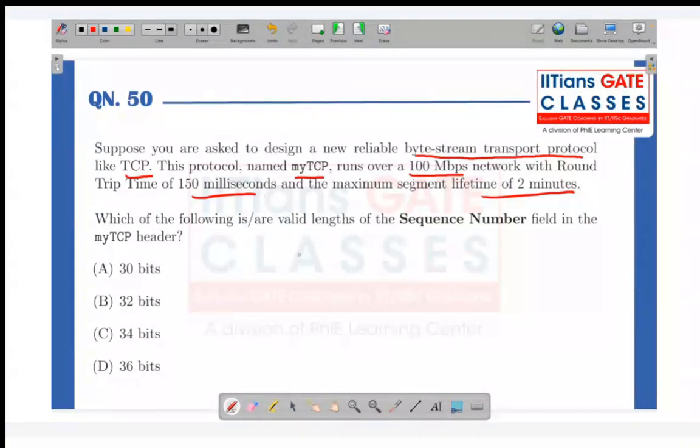Let's see, students. So, we are having 100 megabits per second. Okay, 100 megabits per second. So this is the bandwidth, means in 1 second how much I can transfer? 100 megabits.